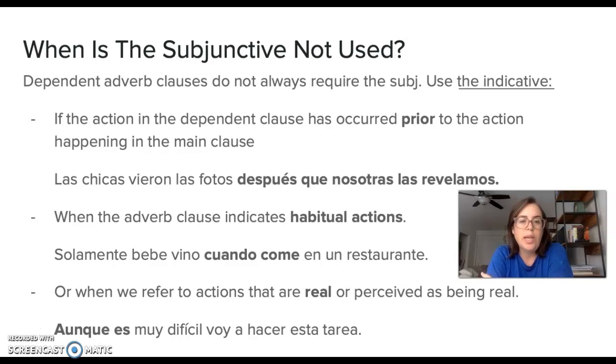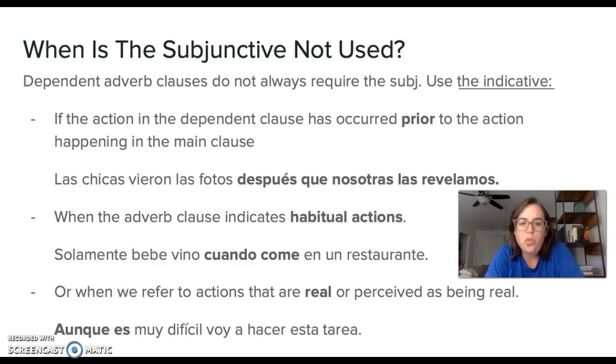Another example is when the adverb clause indicates habitual actions. Solamente bebe vino cuando come en un restaurante. He only drinks wine when he eats in a restaurant. So that indicates a habit, something that we know has happened before and is going to keep happening because it's a habit. So again, it's factual information that we know for sure.